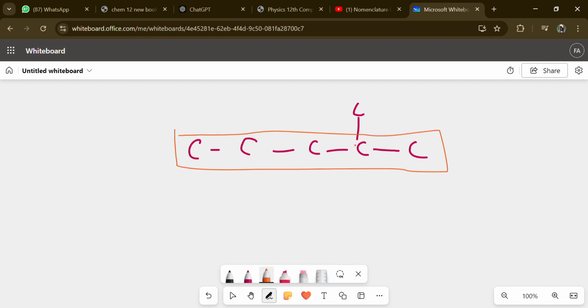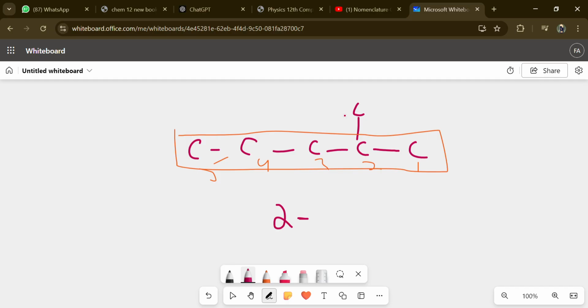Now consider writing the numbers from the side from where the branch chain is there. So we'll write it from here, 4 and 5. Now at what point the carbon branch is attached. Now at the second point carbon branch is attached, so we'll write 2. And then what is this? This is a methyl.